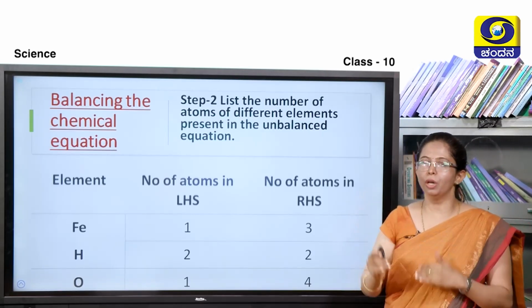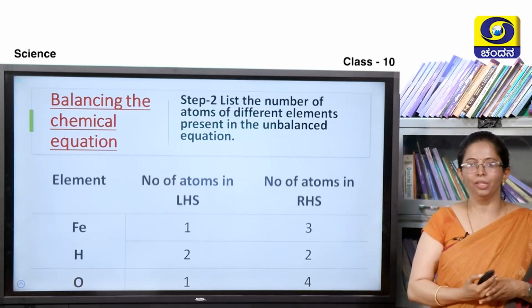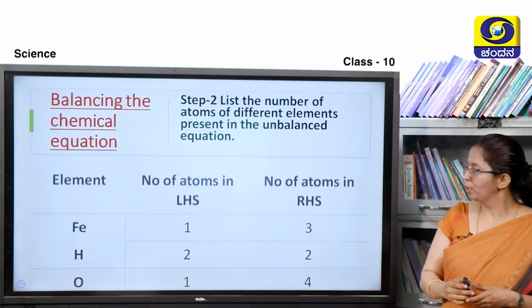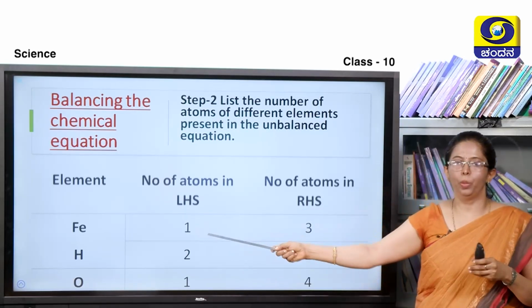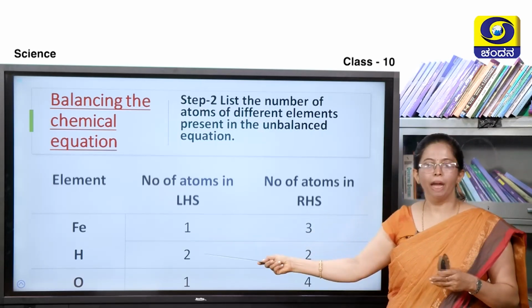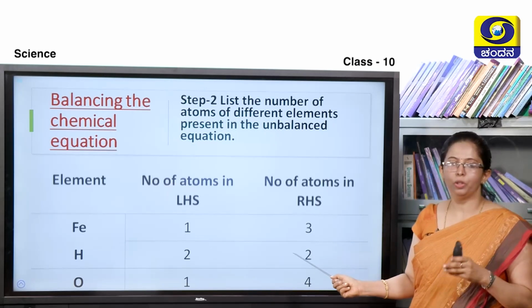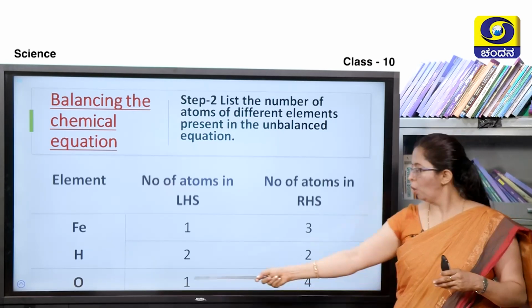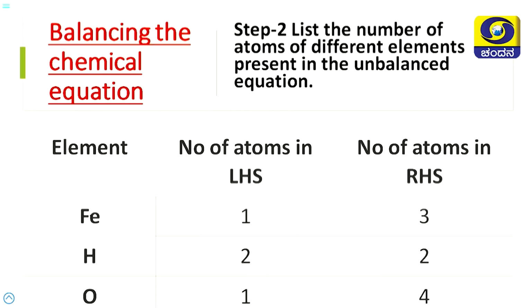Okay, next moving on to the second step, what do we do here? We just list down the number of atoms of different elements from the unbalanced equation. So, we saw iron on the LHS we have 1, on the RHS we have 3. Hydrogen on the LHS we have 2 and the number of atoms on the right hand side, or the product side, is 2. Oxygen is 1 on the LHS and oxygen on the RHS is 4.